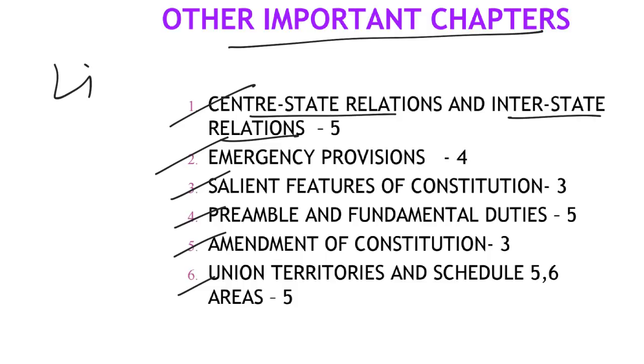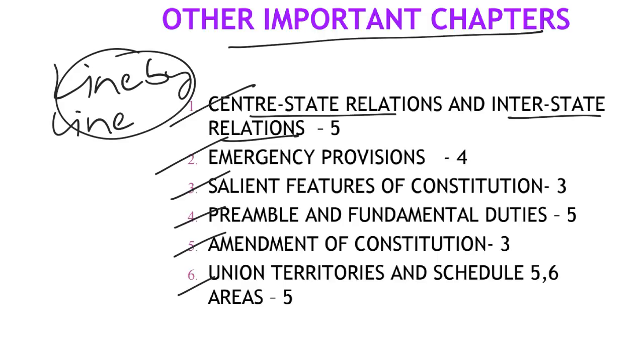So read line by line. Don't take anything for granted in these chapters. Within center-state relations, with respect to the financial relations, where you find articles 268, 269, 270, 271, maybe that part you can skip a bit, but all the other topics under this chapter are certainly important. You can't take anything for granted. Please read line by line.